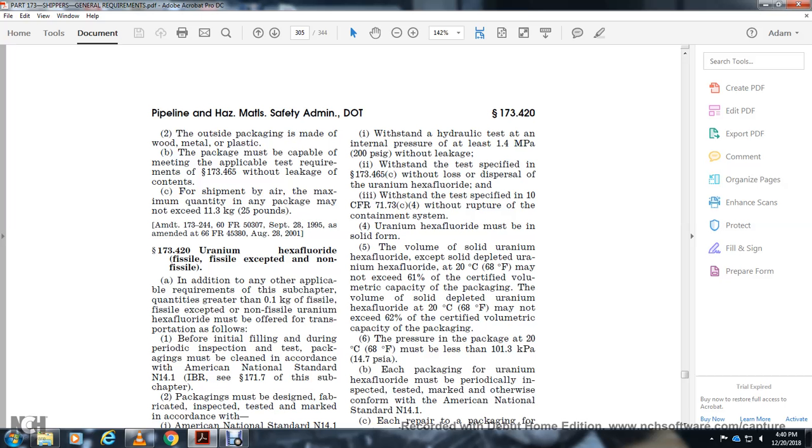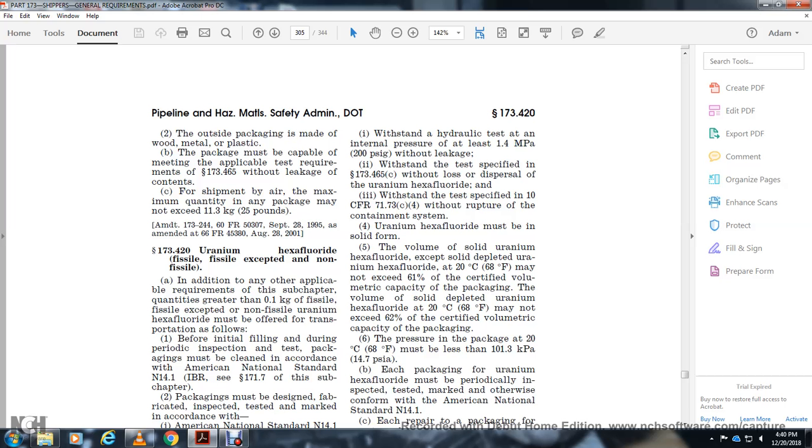Uranium hexafluoride must be in solid form. The volume of solid uranium hexafluoride, acceptably depleted, at 68 degrees Fahrenheit may not exceed 61% of the certified volume. The volume of solid depleted uranium hexafluoride at 68 degrees Fahrenheit may not exceed 62% of the certified volumetric capacity of the packaging. Pressure in the packaging at 68 degrees Fahrenheit must be below 14 psi.